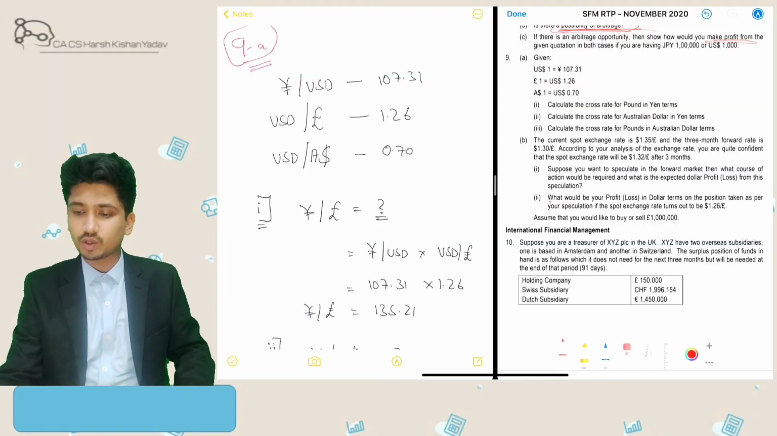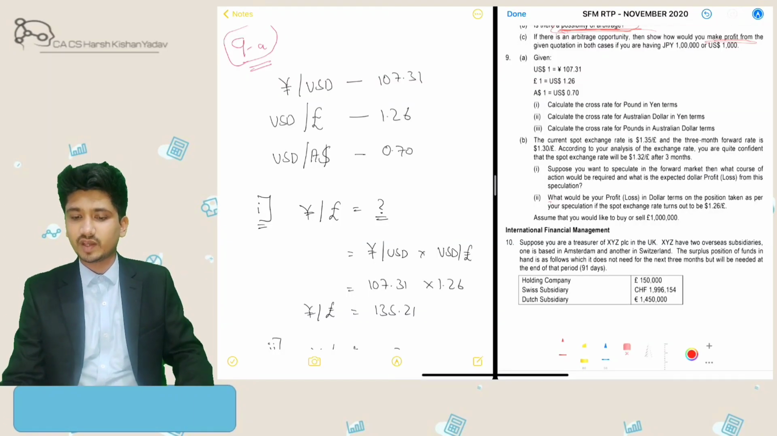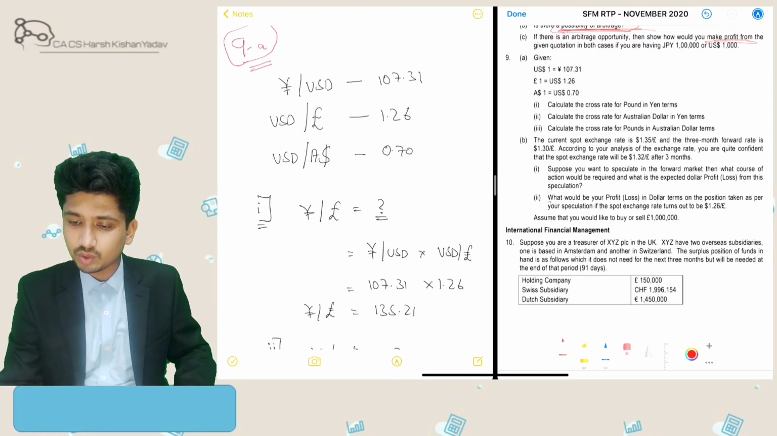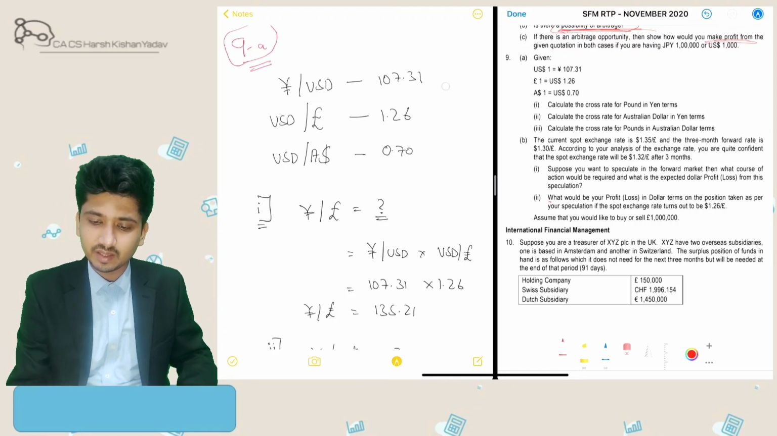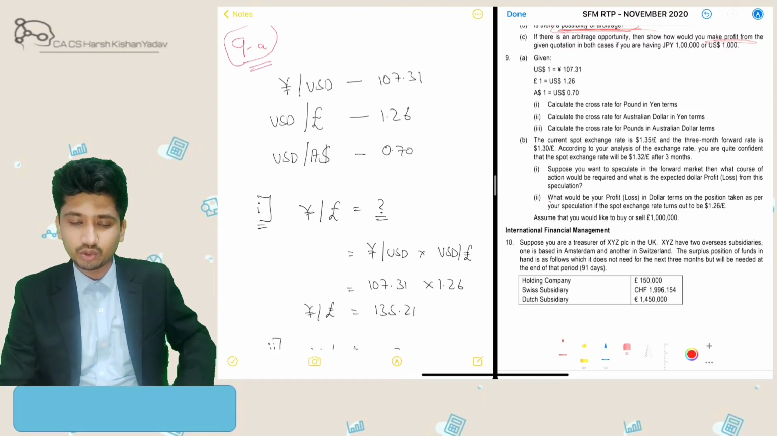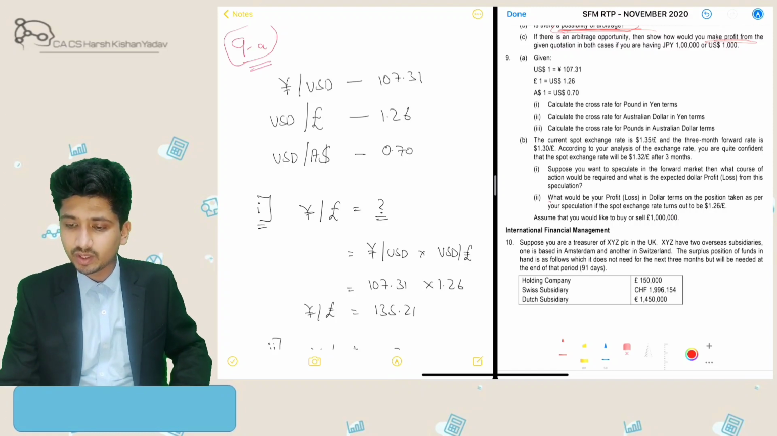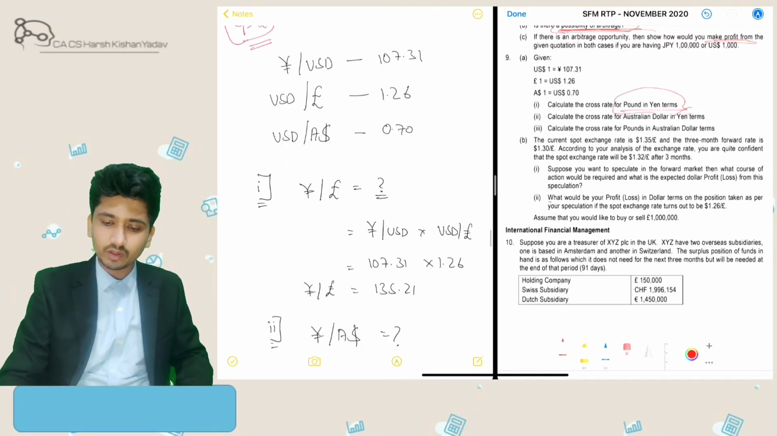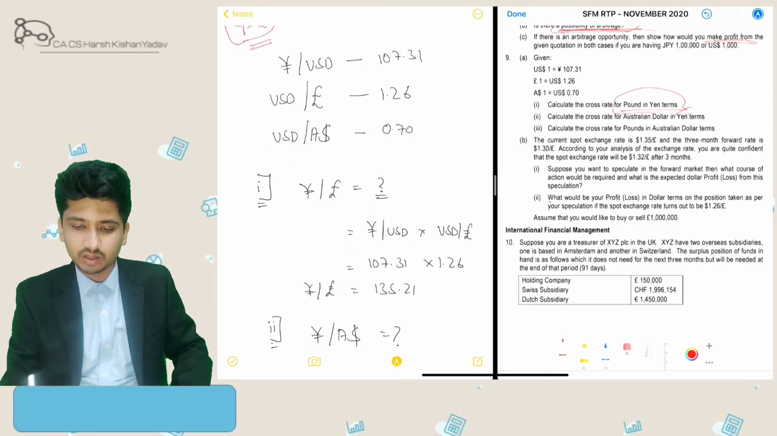Now the next question is for cross rate conversions: how to evaluate currency rates based on other currency rates. Alright, so let's get here. We have been given 3 cross currency rates. First is yen to USD, second is USD to pound, third is USD to Australian dollars. First we need to evaluate pounds in terms of yen, so yen to pound we need to convert.